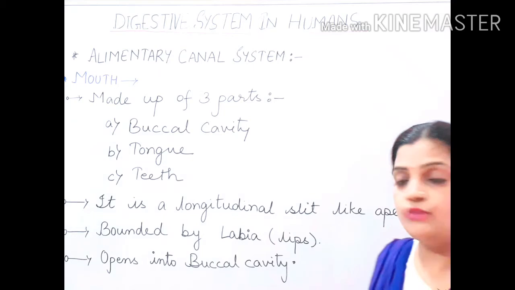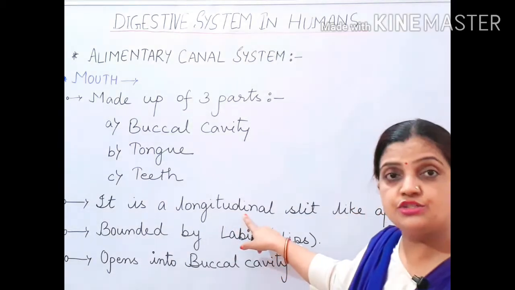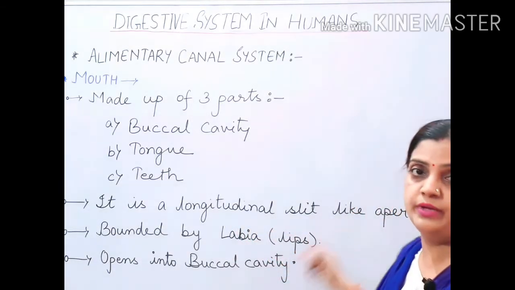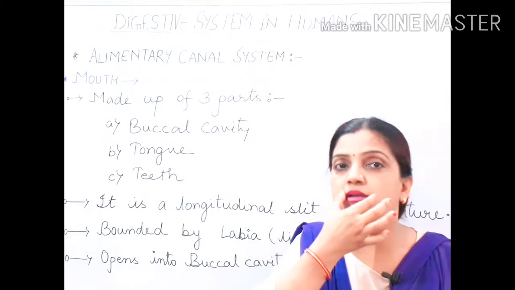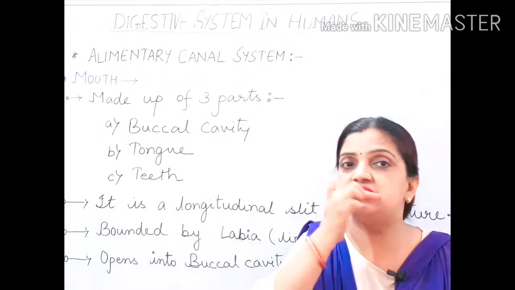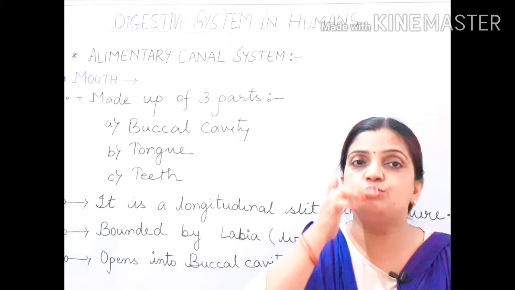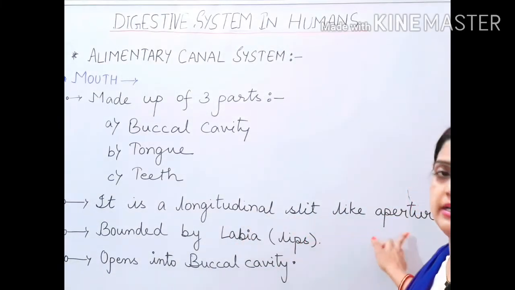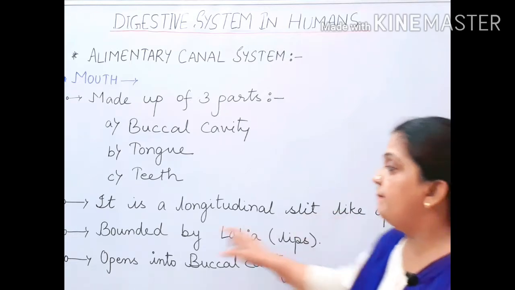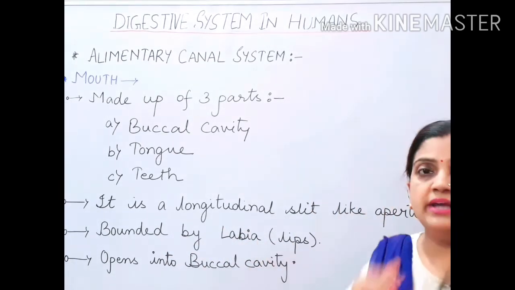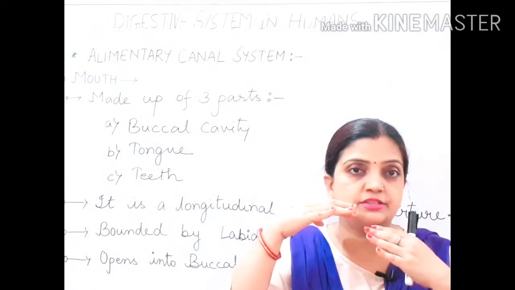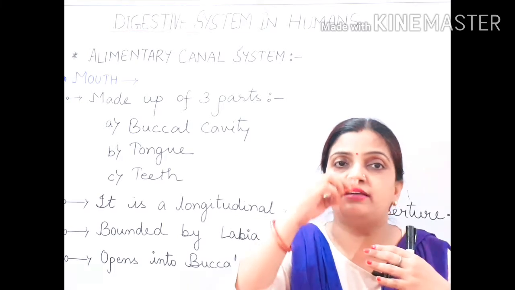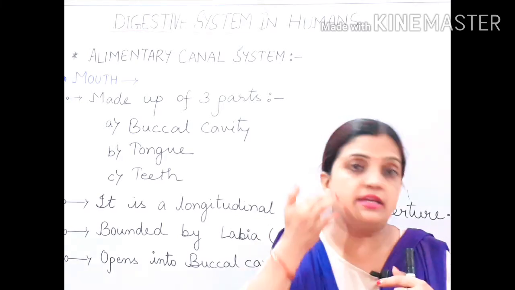So the mouth is a type of opening. Which type of opening? It is a longitudinal slit-like opening, divided into two parts. Now the mouth is bounded by labia. When it is a slit, with a partition in between, dividing the mouth into two parts, something must guard it in front.